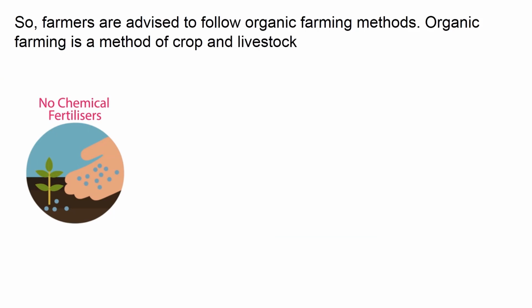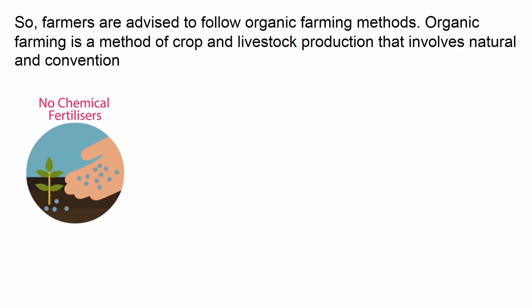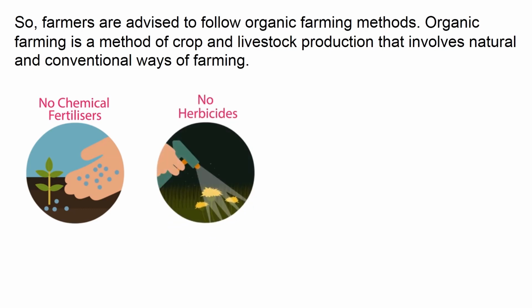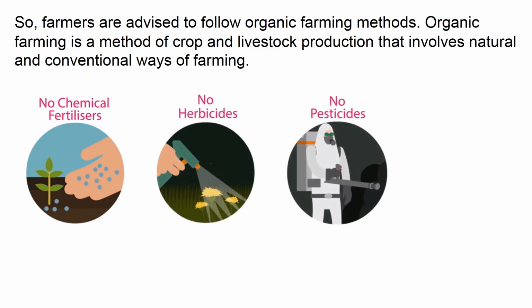Organic farming is a method of crop and livestock production that involves natural and conventional ways of farming. That means in this farming, there are no chemical fertilizers, no herbicides, no pesticides, and no additives.